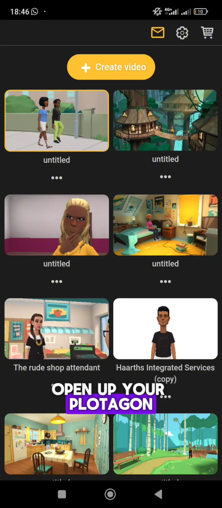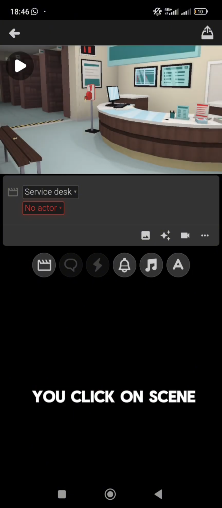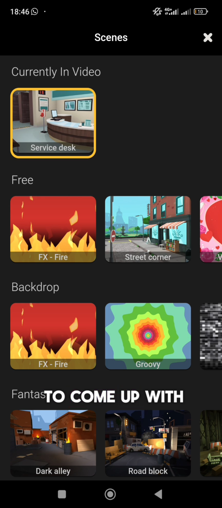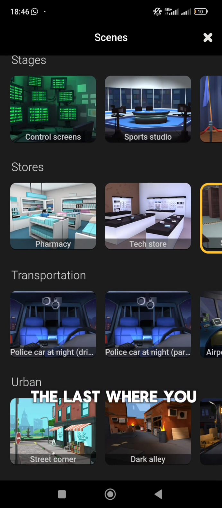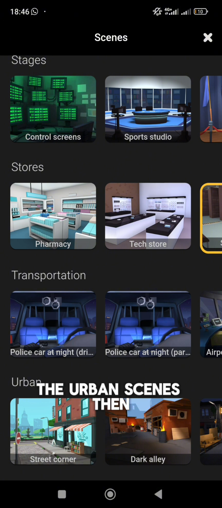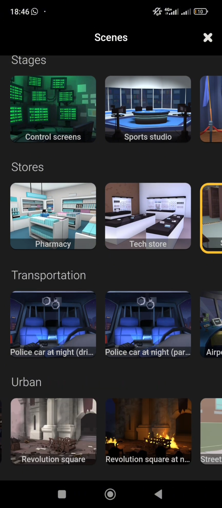Open up your Plotagon Story app and click on create. When it comes up, you click on scene. As usual, a scene is going to come up with the create video. You click on scene. You go down to the last where you find the urban scenes. Then you scroll to your right.